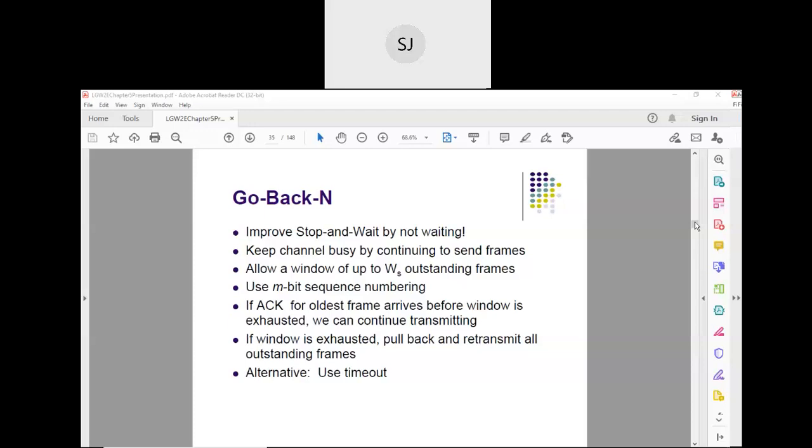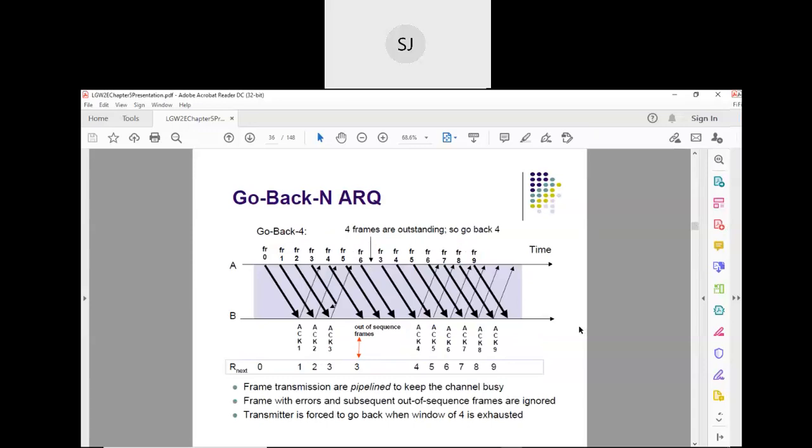Let me just show you that. Please see this. A is a sender, B is a receiver. You just see here the window size is 4. Please try to understand this.